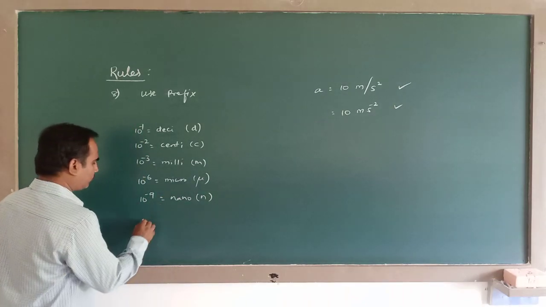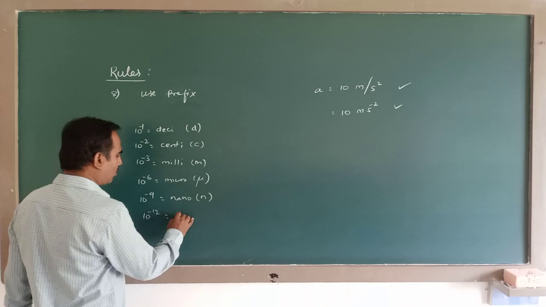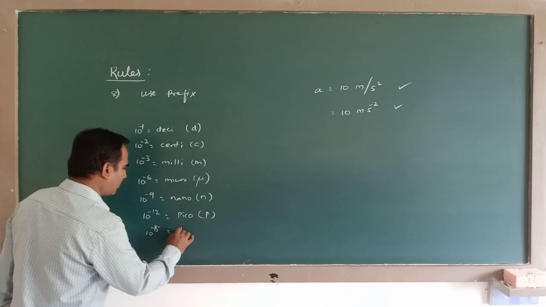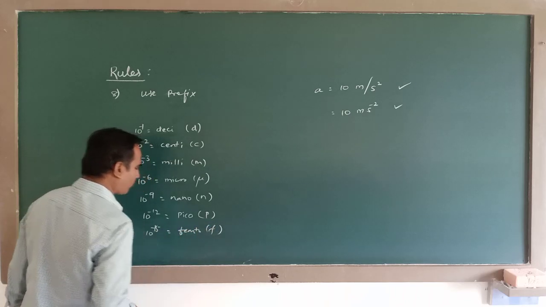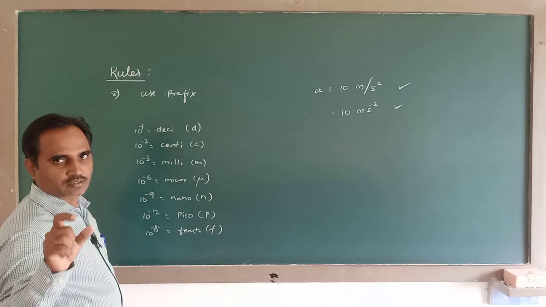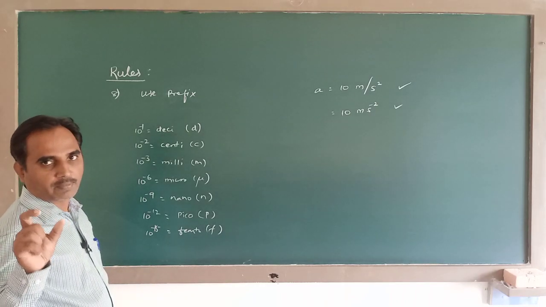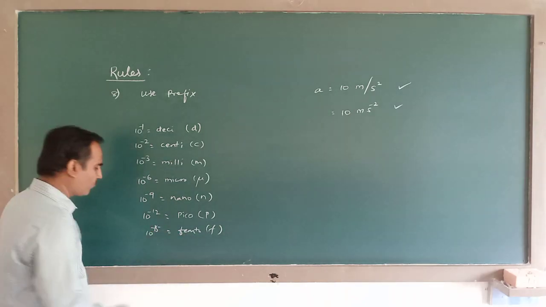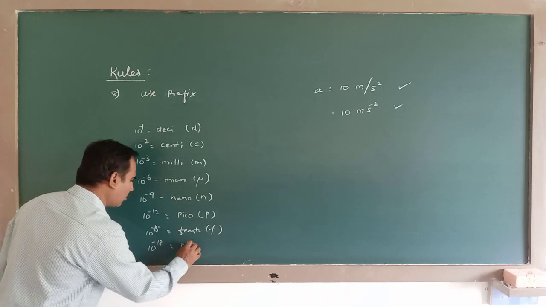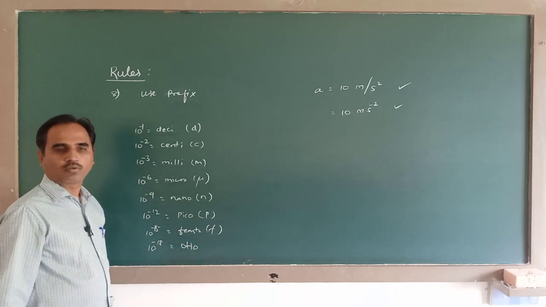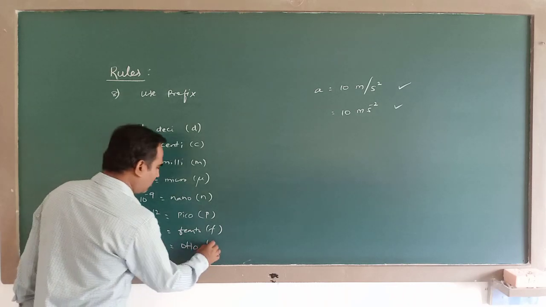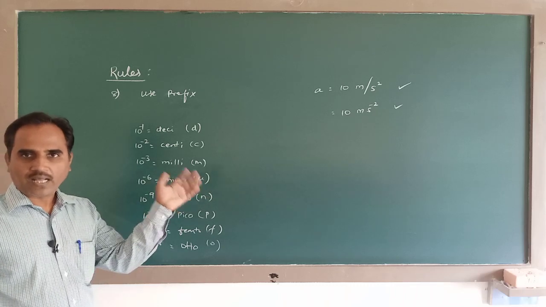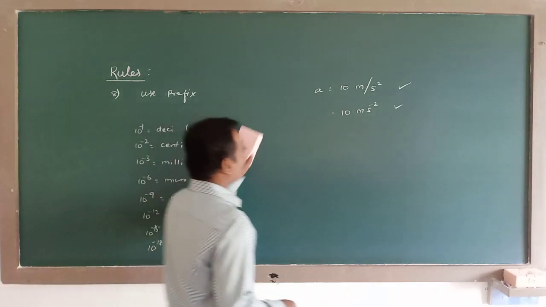10 to the power of minus 12 is called pico. 10 to the power of minus 15 is called femto. Size of the nucleus of an atom is of the order of Fermi, or femtometer. Femto means 10 to the power of minus 15. Similarly, 10 to the power of minus 18, atto. So on the smaller magnitude side, we use these prefixes. Similarly, on the larger magnitude side, we use these prefixes.